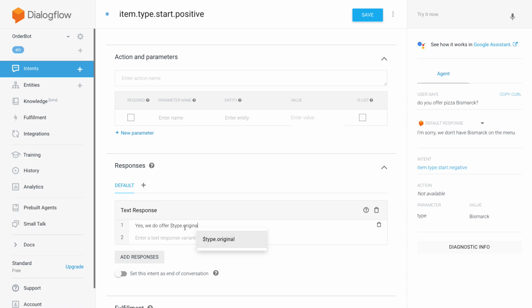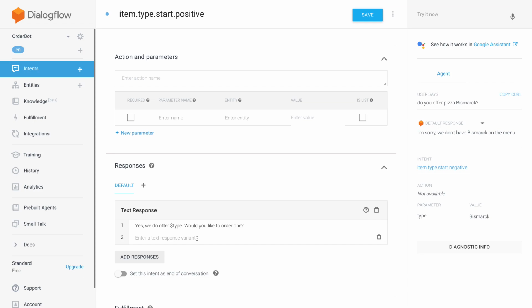Oops, that's a bit difficult. Can't get rid of this. "We do offer type. Would you like to order one?" And same problem again. I just want a period at the end of my sentence here.